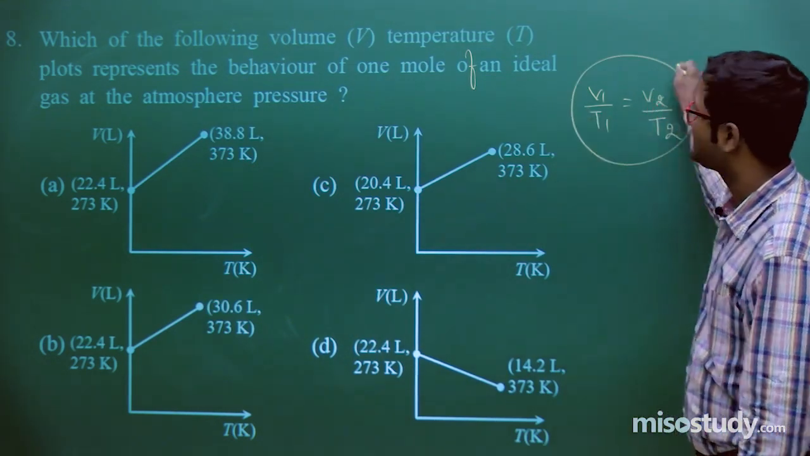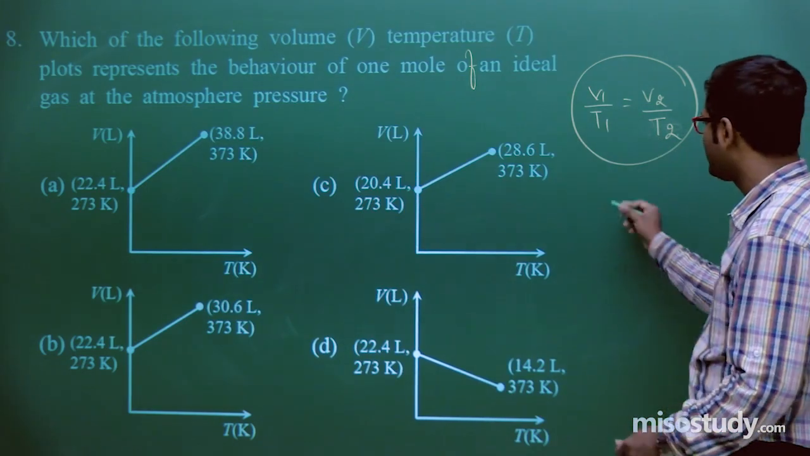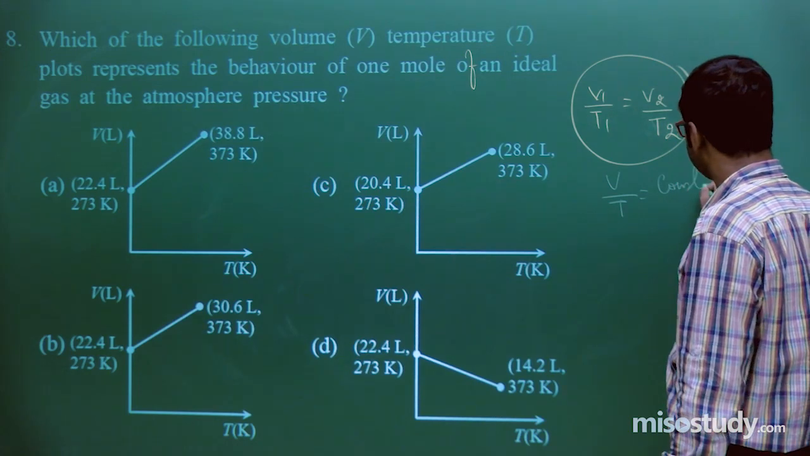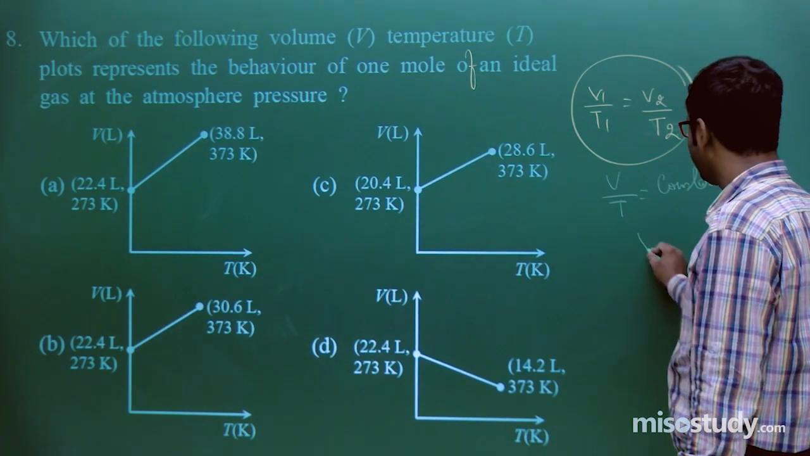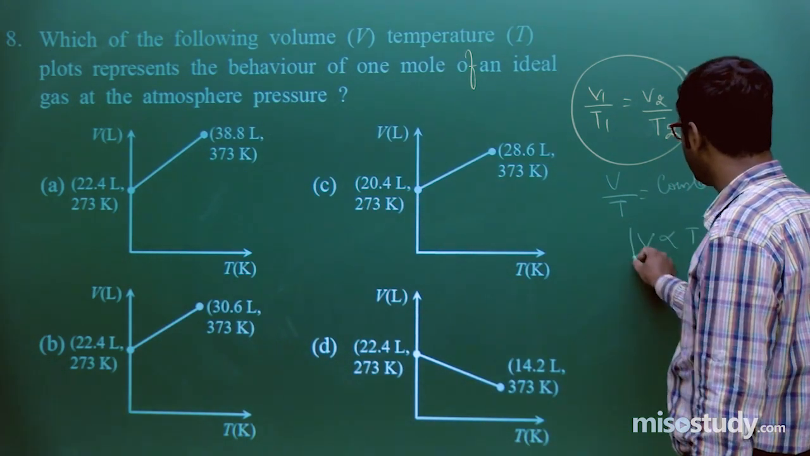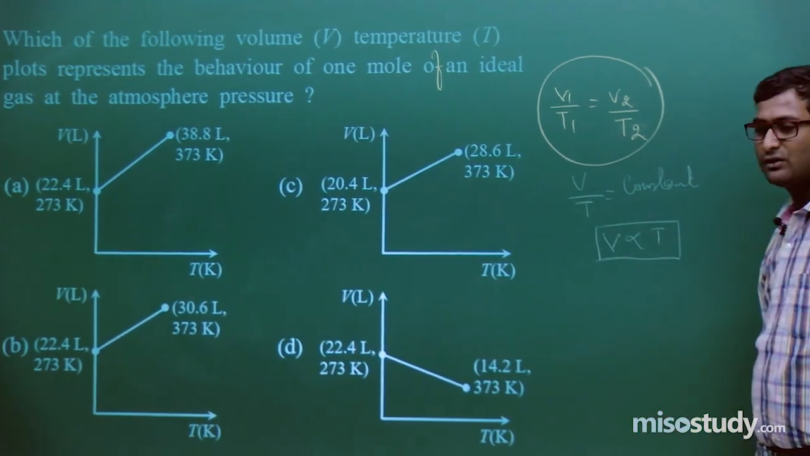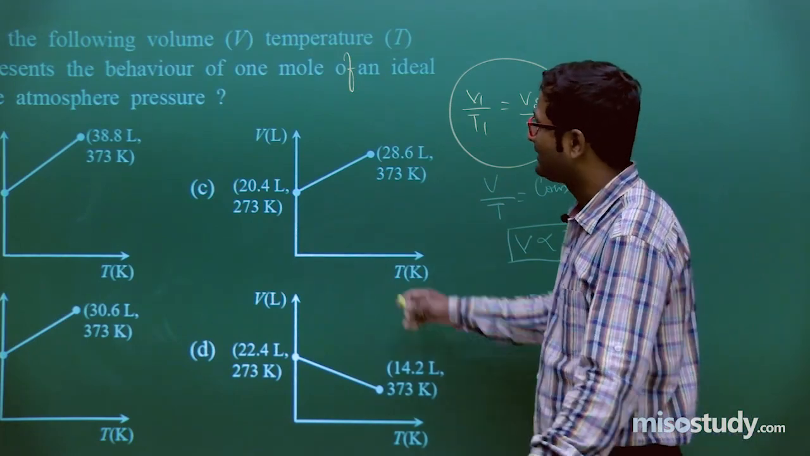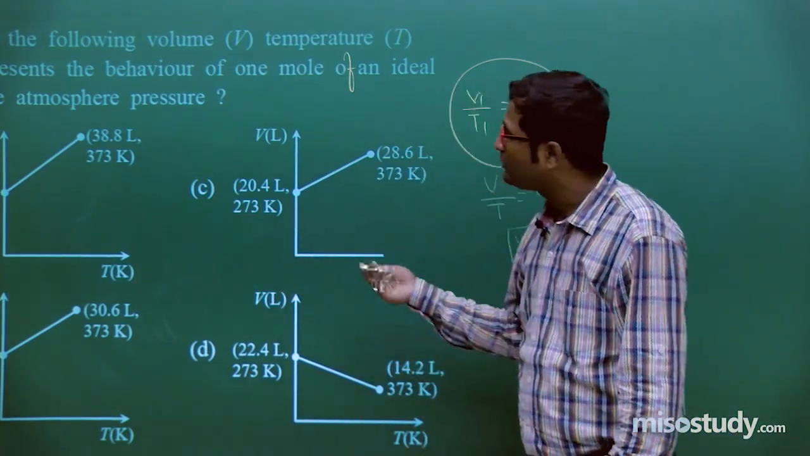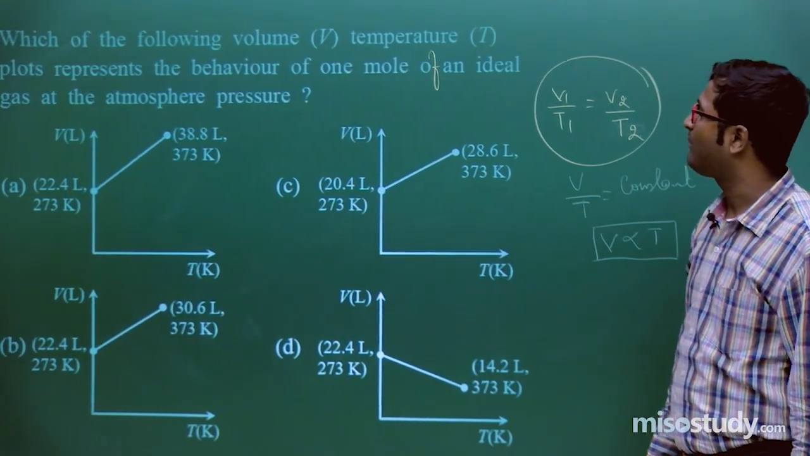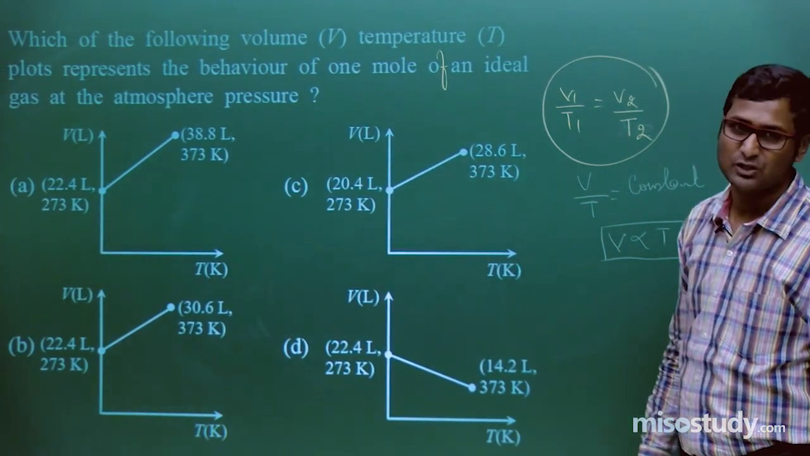Do you remember this? That means V upon T is equal to a constant. That is, we can say V is directly proportional to T. At every stage V upon T is equal to a constant. That is the case. Here is the graph. Now according to the question, which of the following volume temperature plots represents the behavior of 1 mole of an ideal gas at atmospheric pressure?